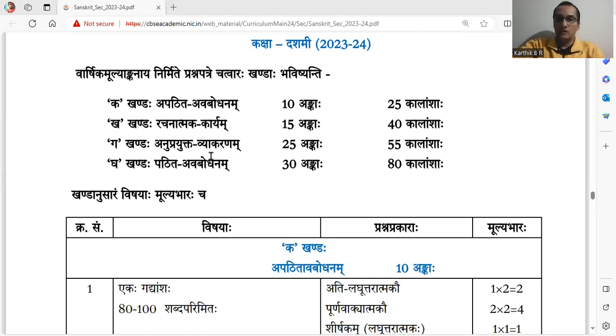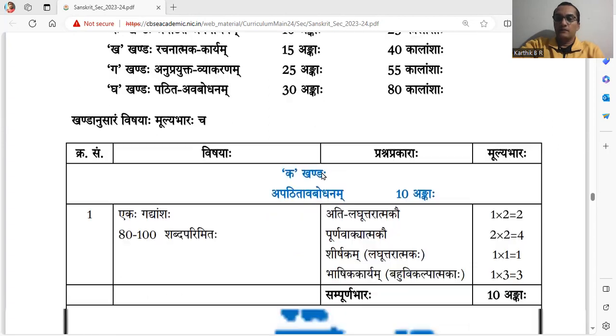Ga khandaha anuprayukta vyakaranam, 25 marks. Grammar. And the questions for almost all the topics of grammar are taken from your chapters. Gha kandaha pathitavabodhanam, literature, based on the textbook chapters directly, for 30 marks.